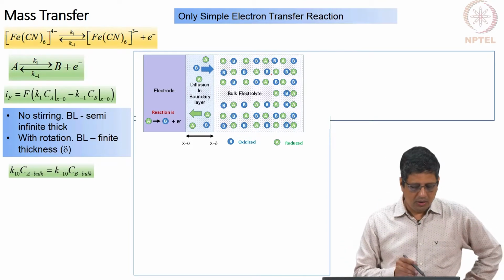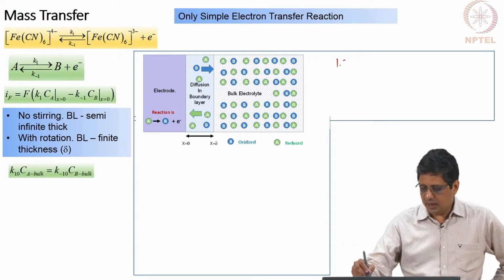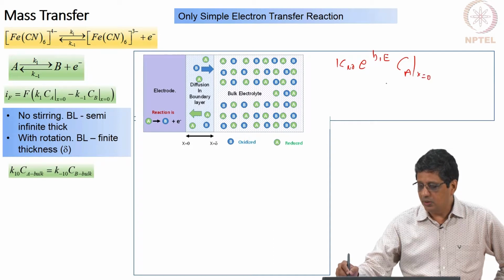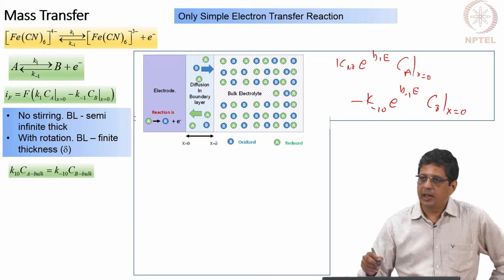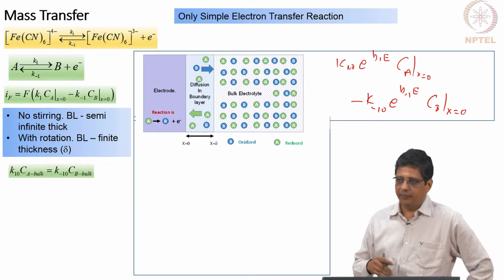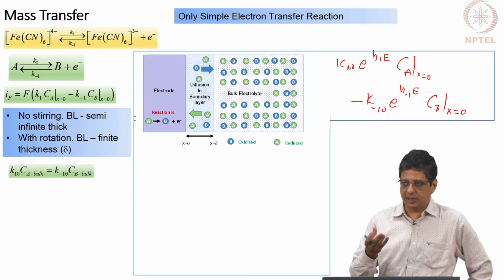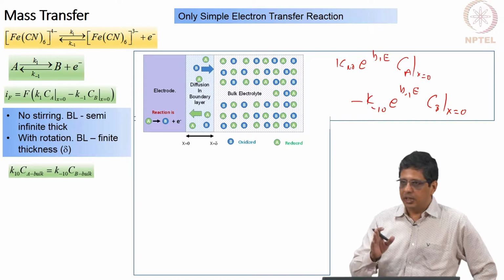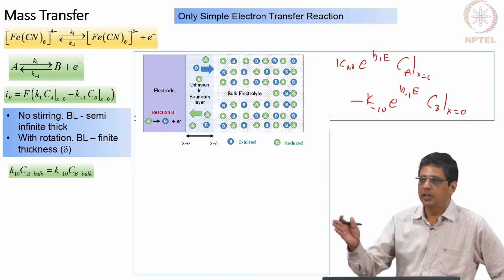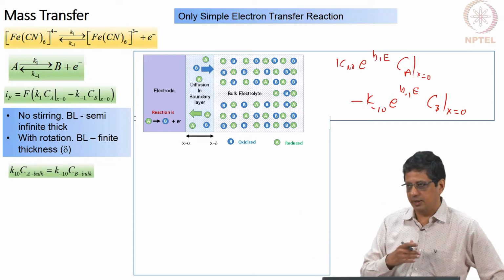Okay. So, you would write it as K10 e power B1 e Ca at x equal to 0 minus K minus 10 e power B minus 1 e Cb at x equal to 0, and if there is no net reaction, there will not be any net consumption of A or net production of A. Therefore, there will not be any need for net diffusion from one location to another.